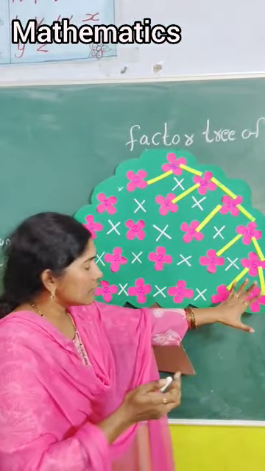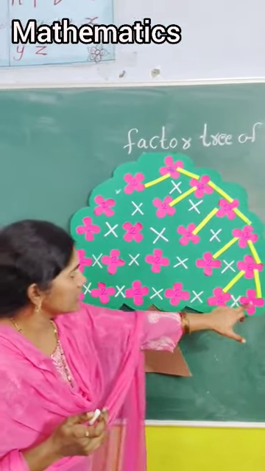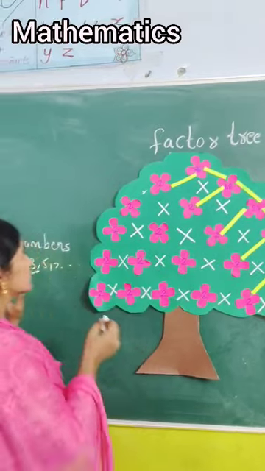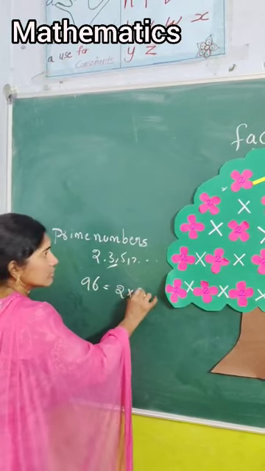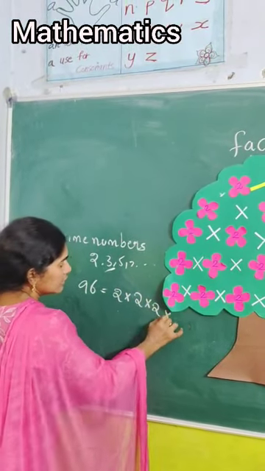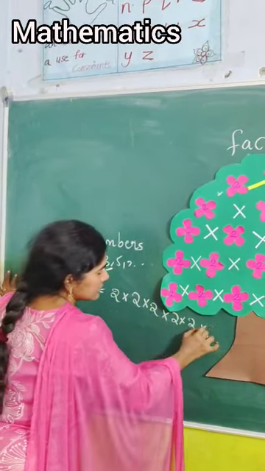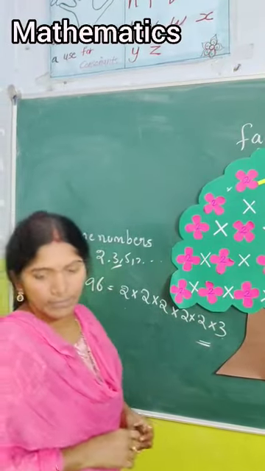Now, what is the final factorization? 96 is factorized as 2, 2, 2, 2, 2 and 3. This is the answer. Thank you.